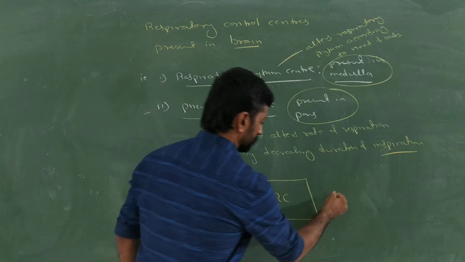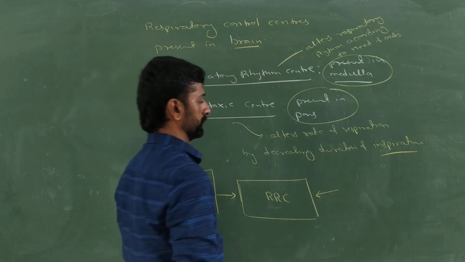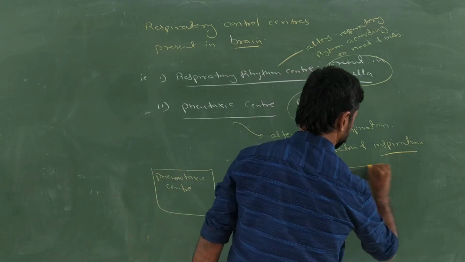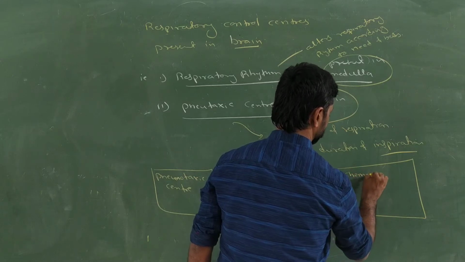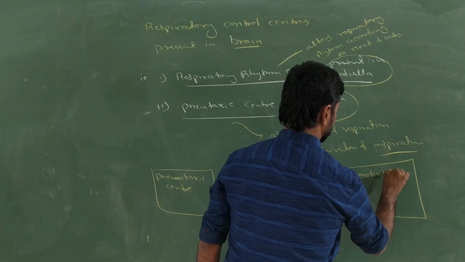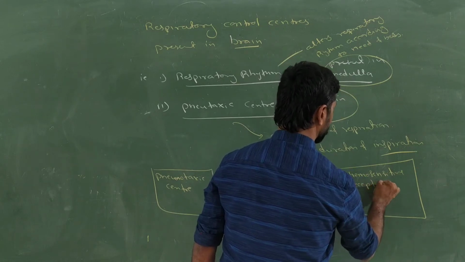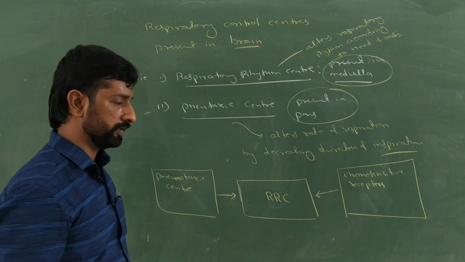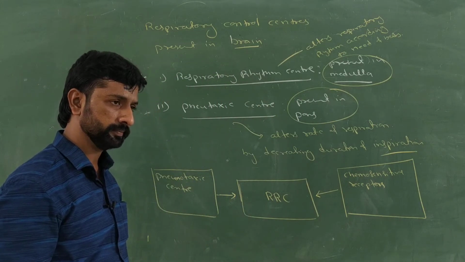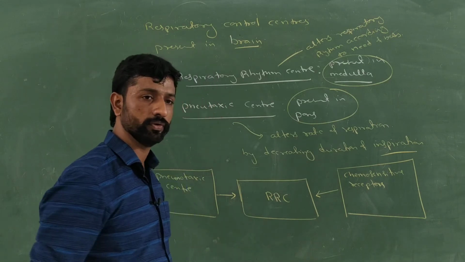Then it's also influenced by the presence of, what is that one here? Chemosensitive receptors. Where are these chemosensitive receptors present? These chemosensitive receptors are present in the chemosensitive area.